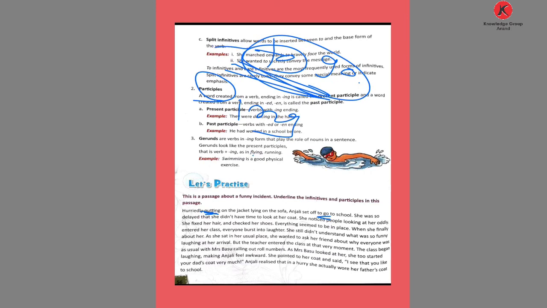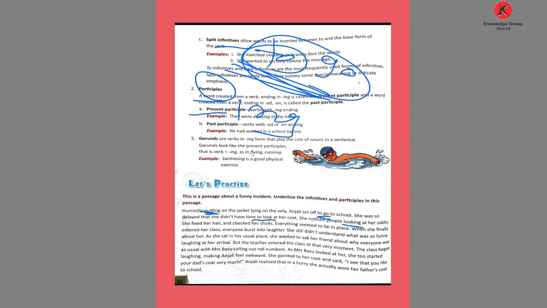She was so delayed that she didn't have time to look. Look is the verb, and before that we use to, so to look is an infinitive. Then: people looking at her outfit. Notice the word looking; look is the verb, and here looking is a present participle.